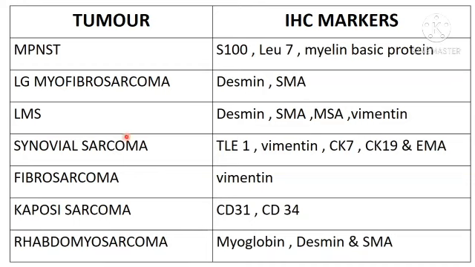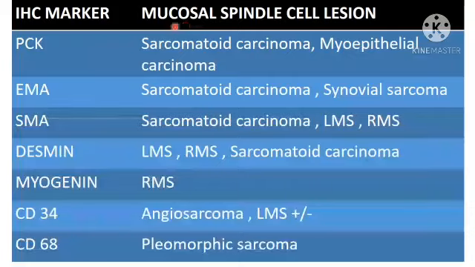For leiomyosarcoma, desmin, smooth muscle actin, muscle specific actin and vimentin. For synovial sarcoma, TLE1, vimentin, cytokeratin 7, cytokeratin 19 and EMA. Fibrosarcoma, only vimentin will be positive. Kaposi sarcoma, CD31 and CD34. Rhabdomyosarcoma, myoglobin, desmin and smooth muscle actin.